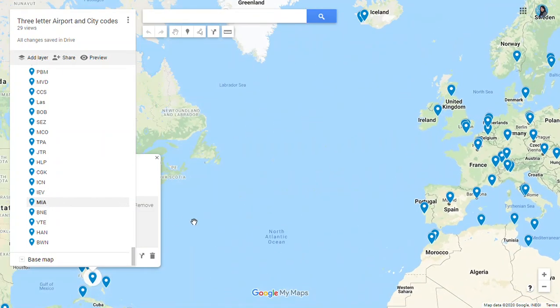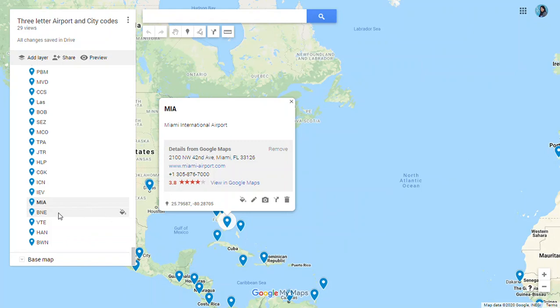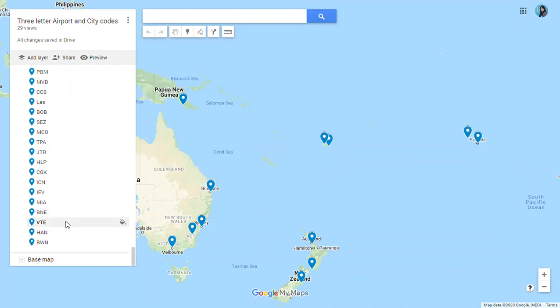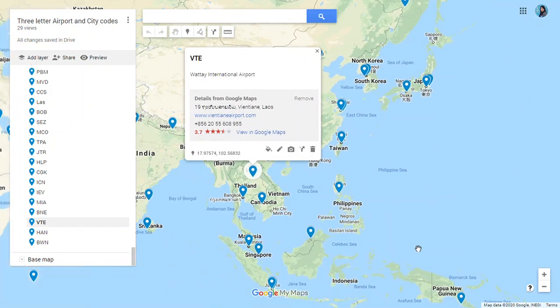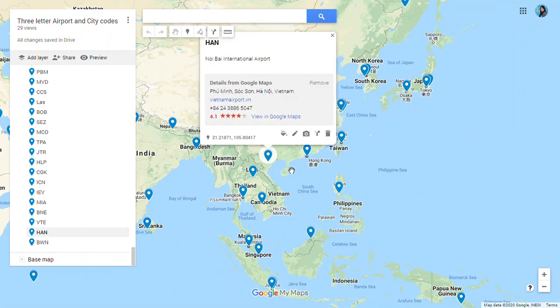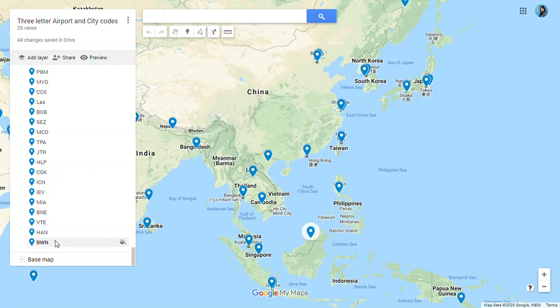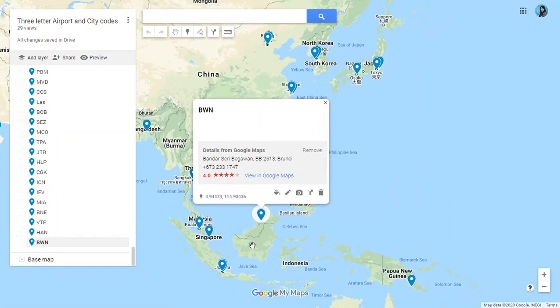MIA for Miami. Here we have Miami in Florida. Brisbane in Australia, BNE. Here we have VTE for Laos in Vientiane, Wattay International Airport in Vientiane, Laos. Then we have Hanoi. Here we have Hanoi in Vietnam, HAN. You can see the location. Here we have Thailand, Laos with Vietnam. In Vietnam, we have Noi Bai International Airport in Hanoi, HAN is the code. Laos, Wattay International, VTE, and BWN. Here we have BWN in Brunei.